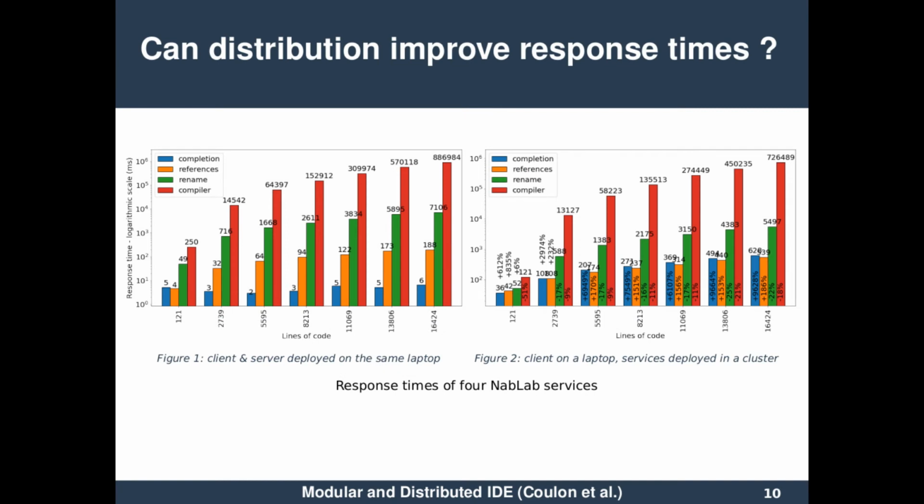The first thing we wanted to know is can we improve the response times of language services by distributing them. We had a monolithic server on a laptop and we accessed it locally. This is figure 1 at the left that I presented earlier. And now we deploy its language services as stateless microservices on a cluster with powerful machines, but we access the language services remotely. This is figure 2 at the right.